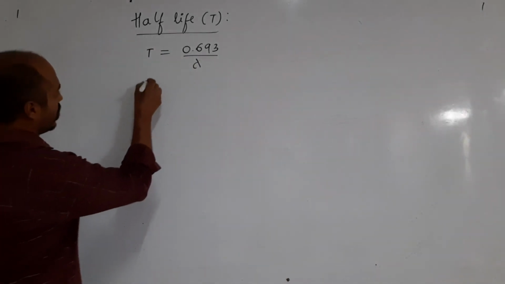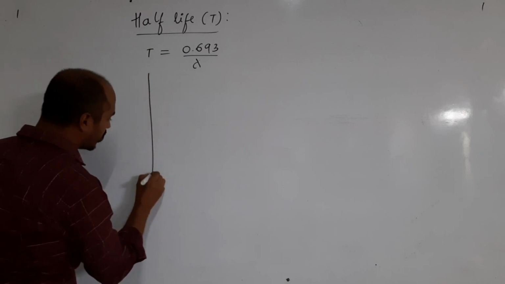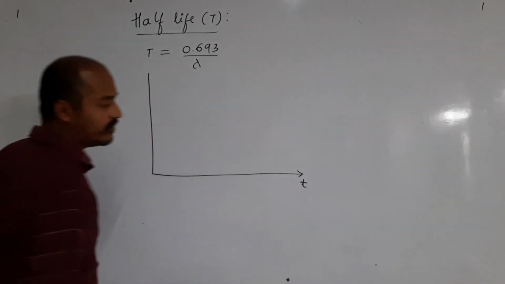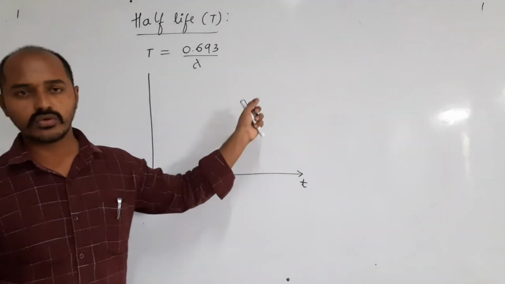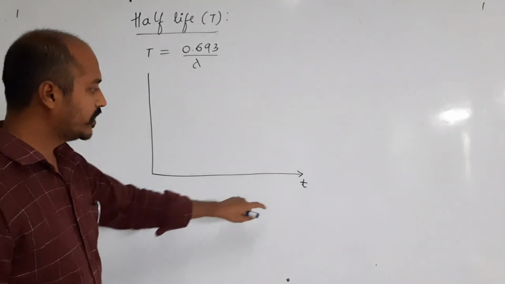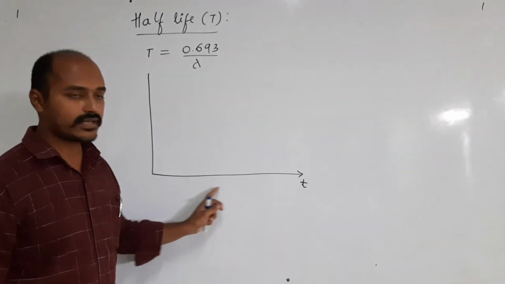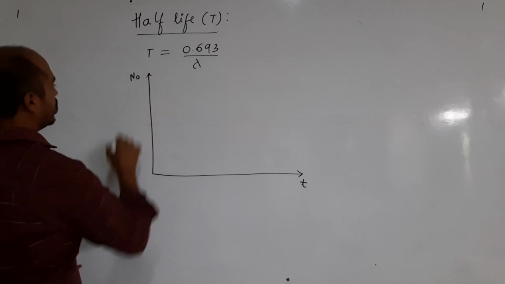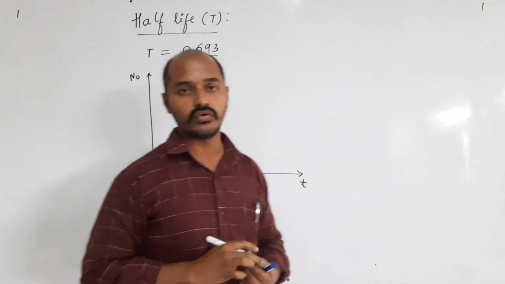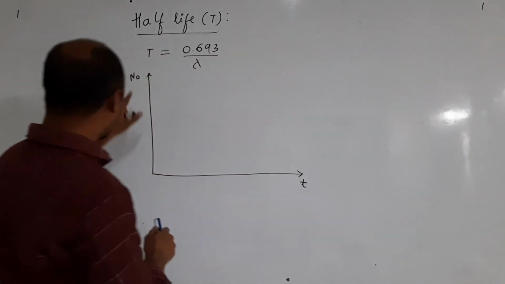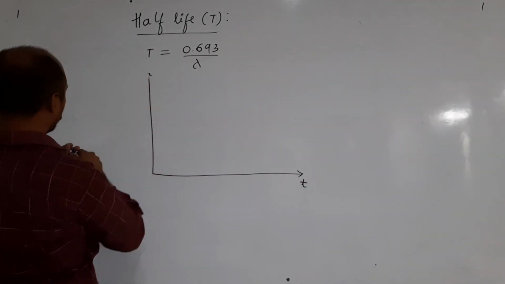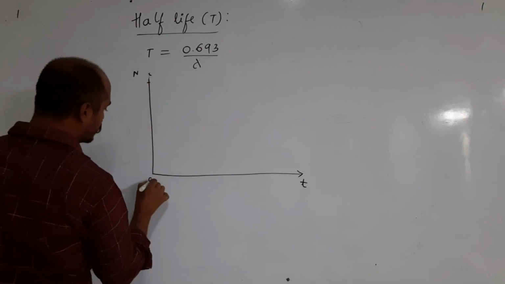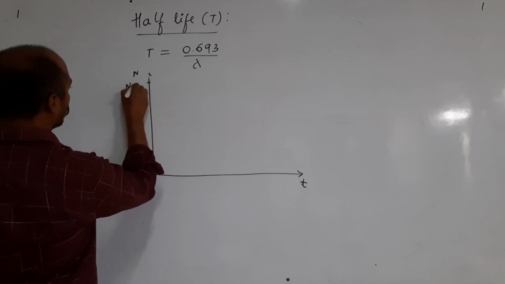If we draw the graph, time t, try to understand this graph, and it is very important, what we write next is quite important, so listen carefully. Here the time is taken along the x-axis, and here the number of active nuclei. So I have written here N, and at time t equal to 0, somewhere here N naught will be there.